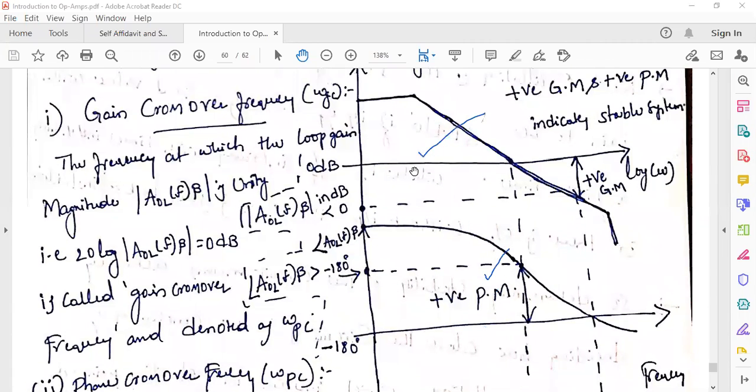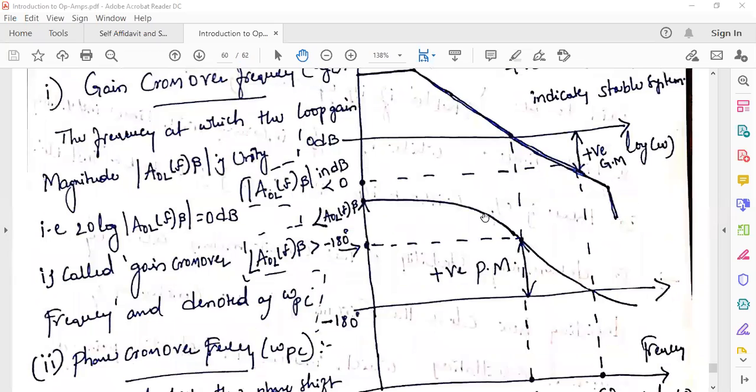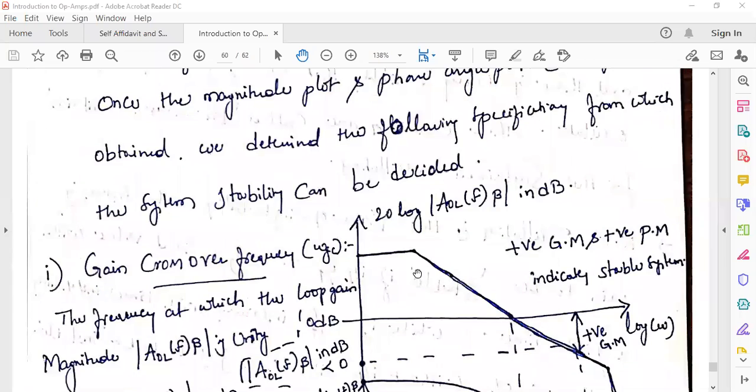Here I have drawn a sample plot. This one is the magnitude plot, gain in dBs, and this one is the phase plot in degrees, with respect to log omega on the x-axis. That means frequency is taken on a logarithmic scale. This is the frequency response of an operational amplifier, right?